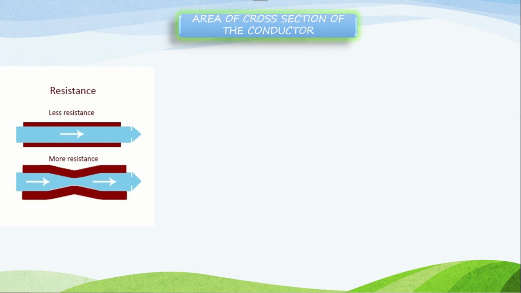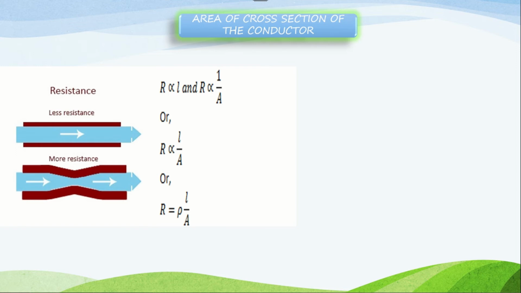If I use the same concept in conductors, as the cross section increases, space for electrons increases. If the movement of electrons is free, the collisions decrease. So if collisions decrease, resistance also decreases. If the space between two atoms or impurities increases, and if the cross-sectional area of a conductor also increases, there will be very few collisions and free electrons can move very freely. So this shows R is inversely proportional to area of cross section.